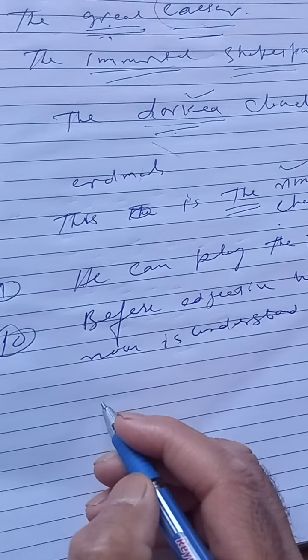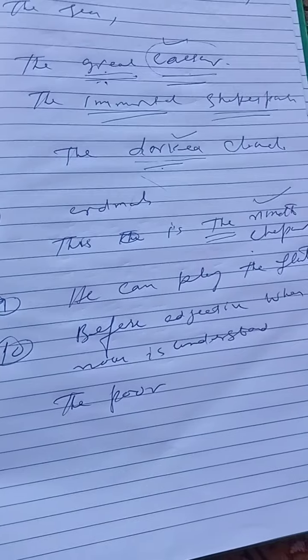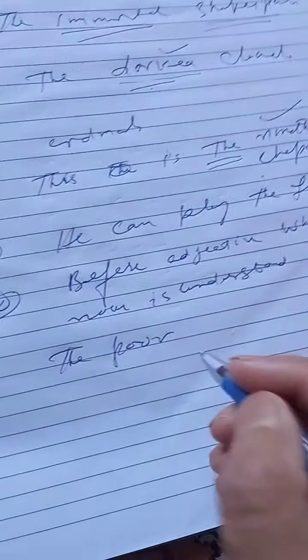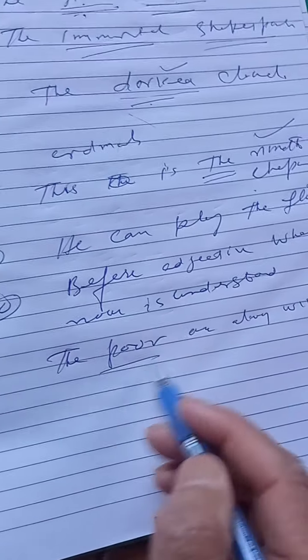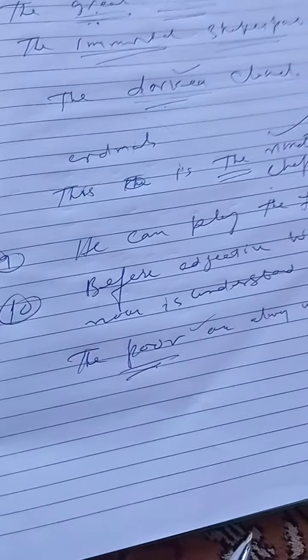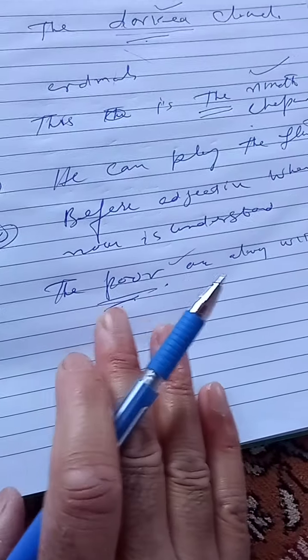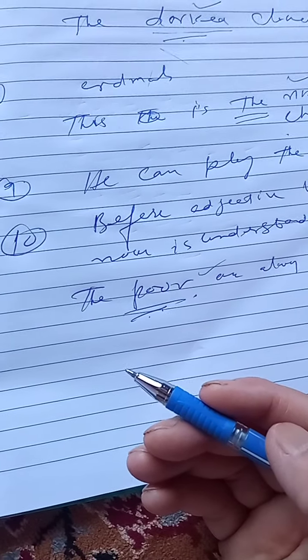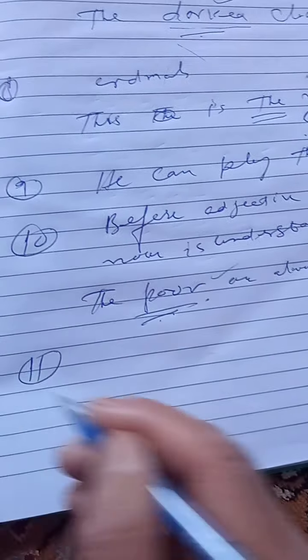For example, the poor. The poor people are always with us. Okay, here the noun is understood, it means the poor people. The noun that will follow this poor is people. So when the noun is understood, we must use the definite article before the adjective.